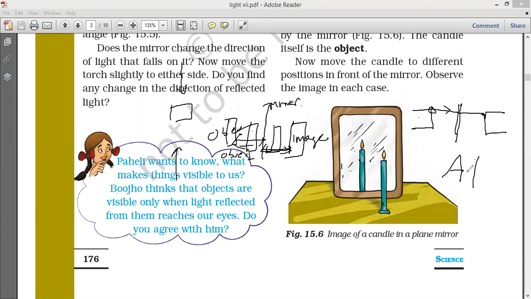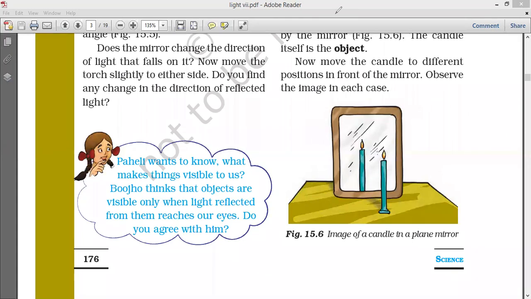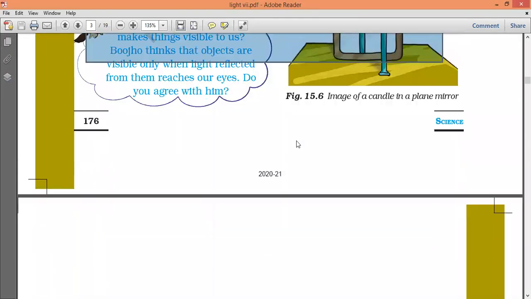This is the shortest. Same distance from this point to this, and this point to this point. So it is a plane mirror. There are three types of mirrors: plane mirror, concave and convex. So we have to see all this.